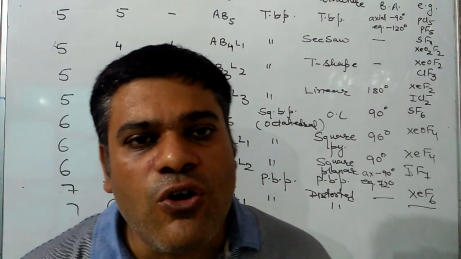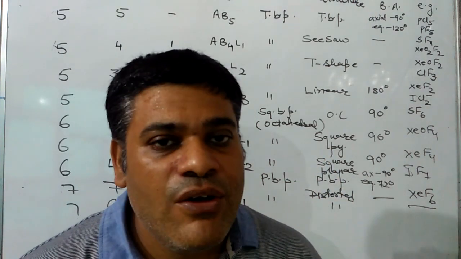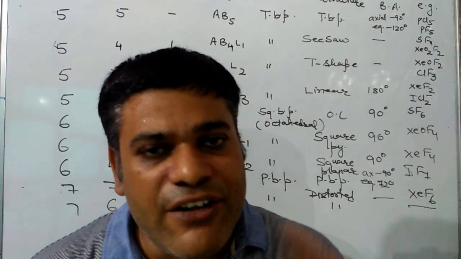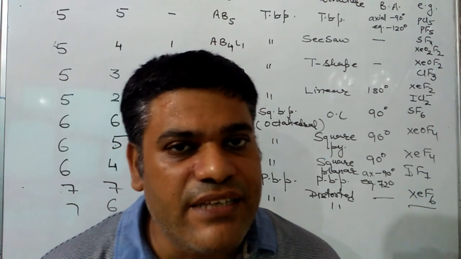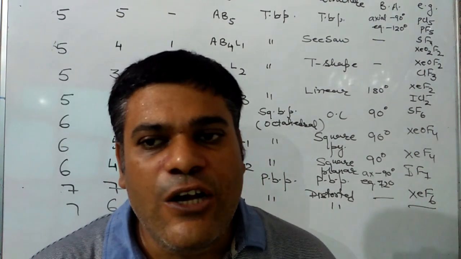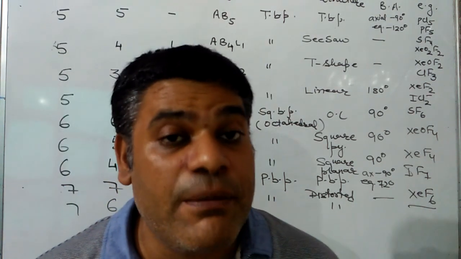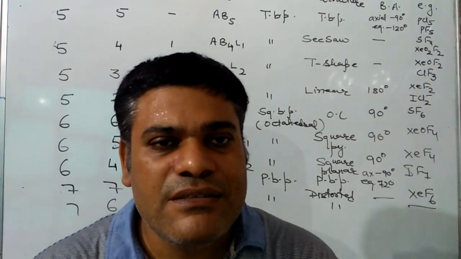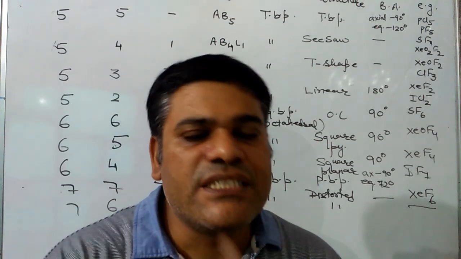If the electron pair is present between two bonded atoms, it is known as a bond pair, while if it is present on a single atom, it is known as a lone pair. Due to the same charge, these electron pairs repel each other, and the order of repulsion will be lone pair-lone pair maximum, then lone pair-bond pair, and finally bond pair-bond pair. To minimize the repulsion, the electron pairs are arranged in a particular manner, which decides the structure of the molecule.